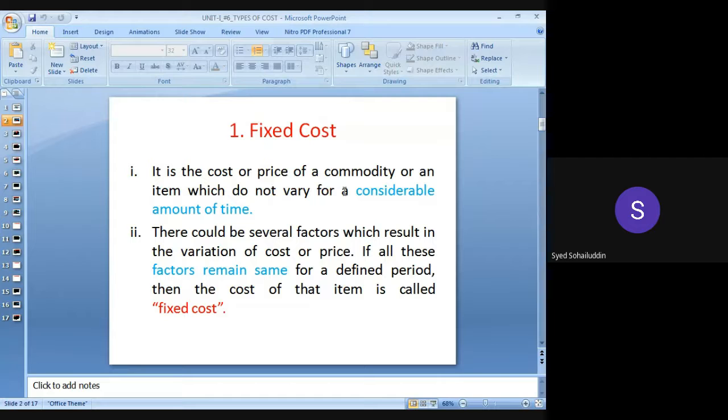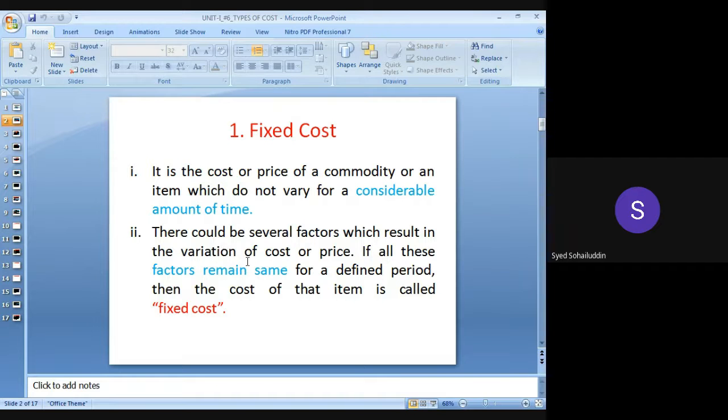So it is the cost or price of a commodity or an item which does not vary for a considerable amount of time. There could be several factors which result in variations of cost over time. Okay, after some interval of time, it may be changed by considering various factors. But up to some extent, it is not changed. After some months, or after some years, it may be changed due to some circumstances and factors. Okay? So there could be several factors which result in variations of cost or price. If all these factors remain the same for an identified period, then the cost of that item is called fixed cost.